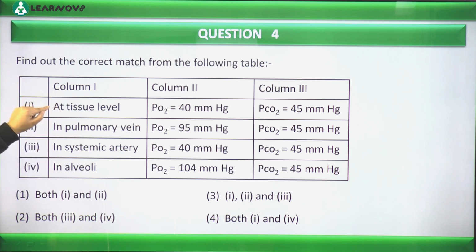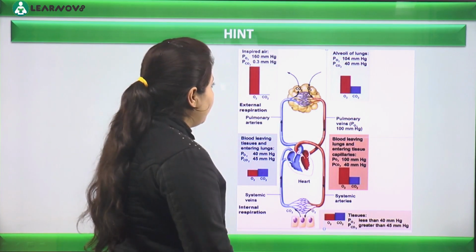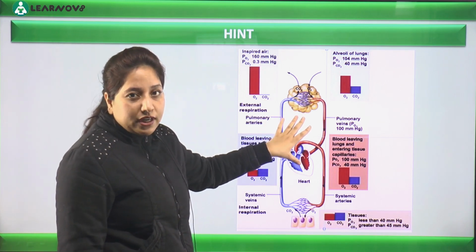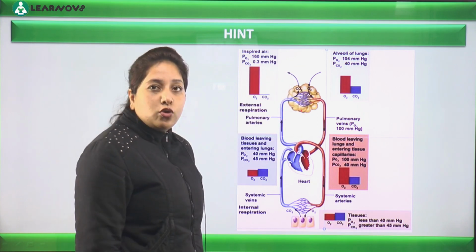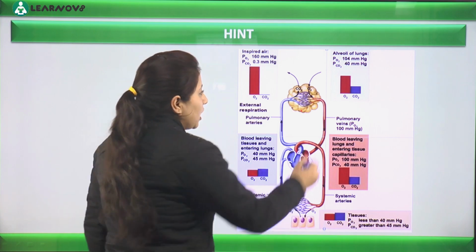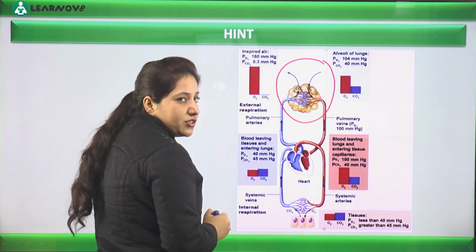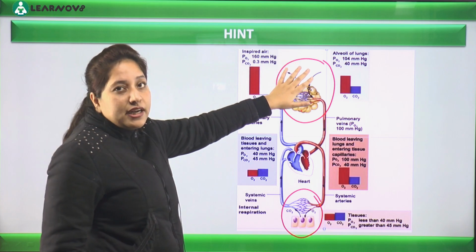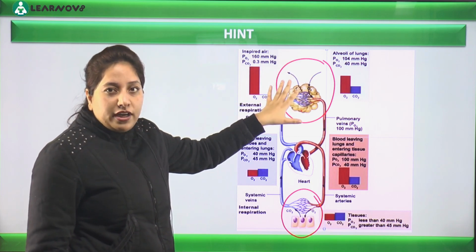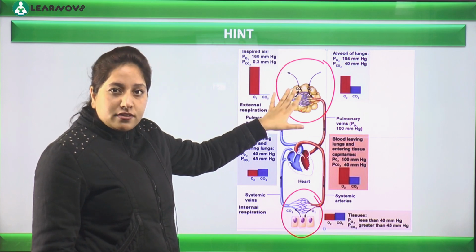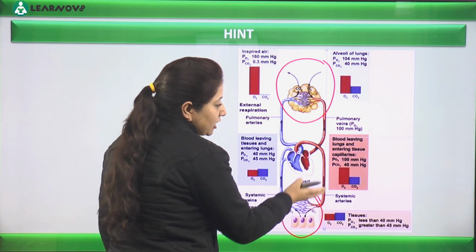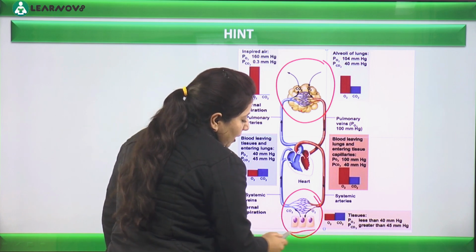See, when we study gaseous exchange, we say gases are exchanged at two sites. Let's discuss this elaborately here. See, this is the sequence of circulation. Actually, two sites are incorporated for gaseous exchange. One is this side where gaseous exchange will take place, and second is this side. Okay, this side is the site at which gaseous exchange first takes place. This is the alveoli, alveoli and the blood capillaries. Clear? And on this side, the exchange takes place again between the arteries, blood vessels, and now the next part is this tissue.